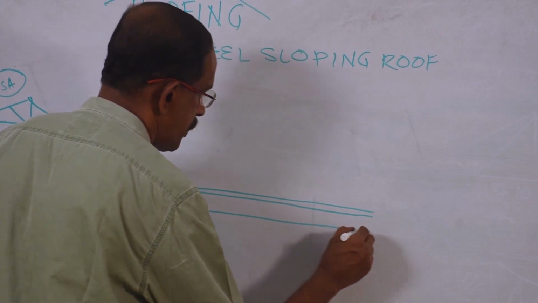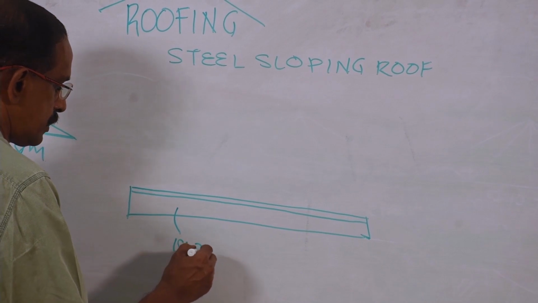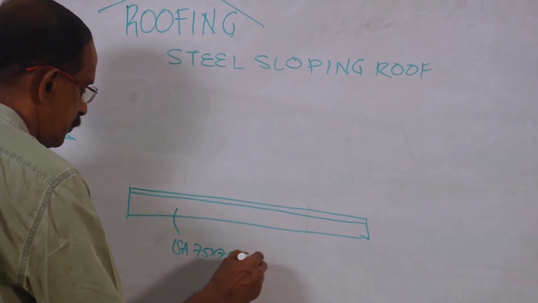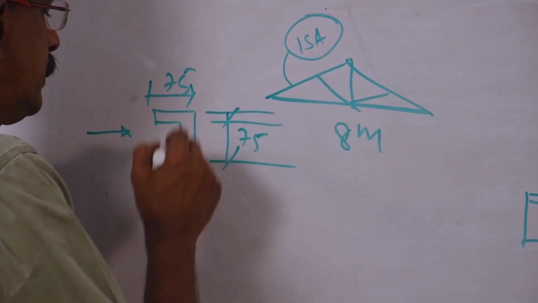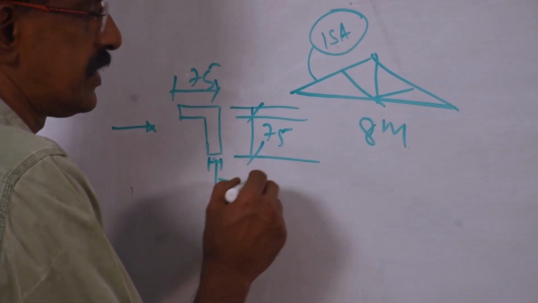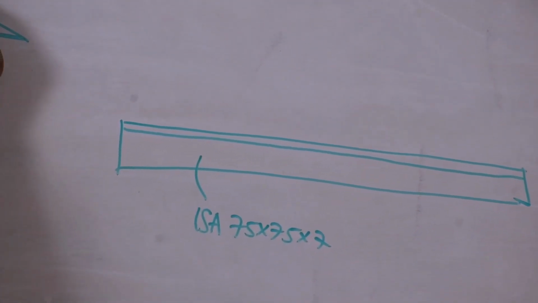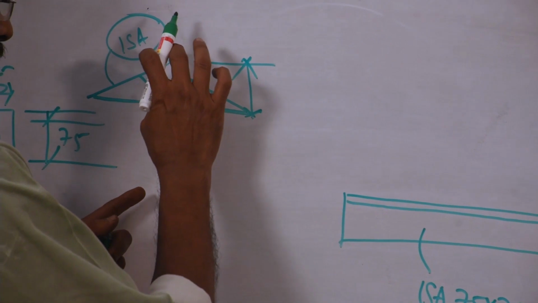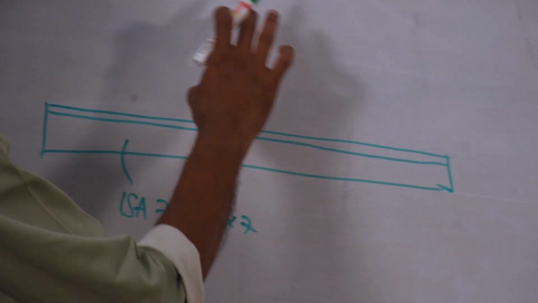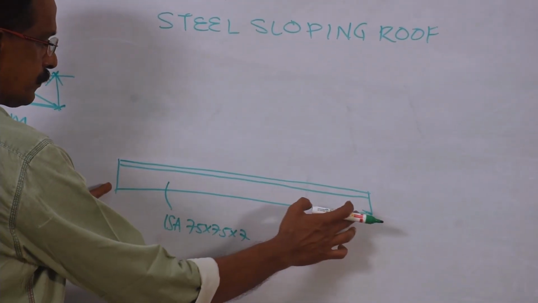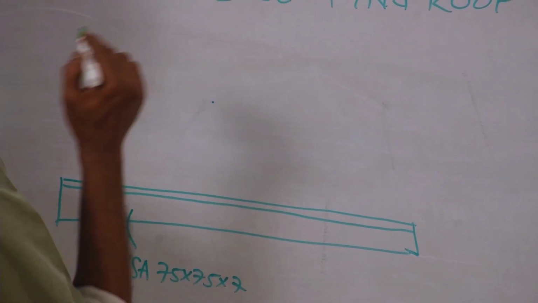This is the bottom member. Okay. Then you write the specification ISA, Indian Standard Angle 75 by 7, which means this is 75, this is 75, and this thickness is 7. That is the meaning of ISA 75 by 7. And usually the height of the truss, that will be L by 4, where L is the span. If this is 8 meter, the height 8 by 4, that is 2 meter. If you are drawing it for 8 centimeter, from the center, take 2 centimeter, that is the apex.